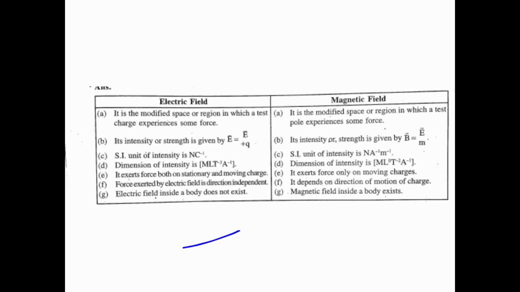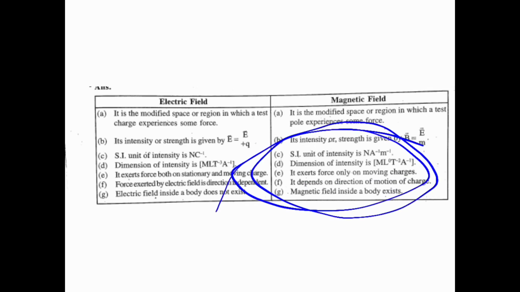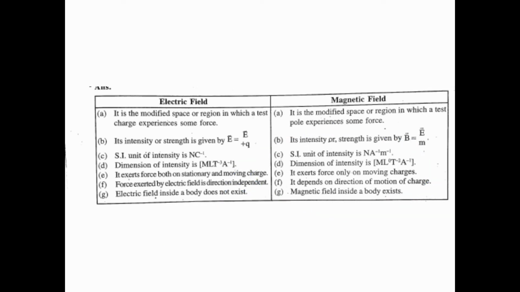Whereas magnetic field exerts force only on moving charge, it doesn't exert force on a body at rest. If the charge or particle is moving with certain velocity or speed, then we can determine the magnetic field of that. I think you can understand it.